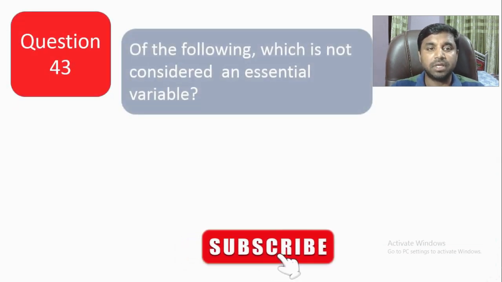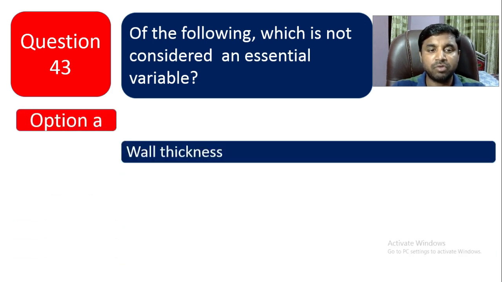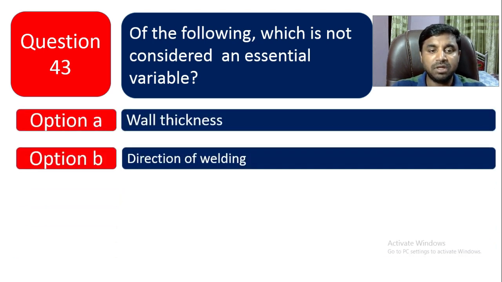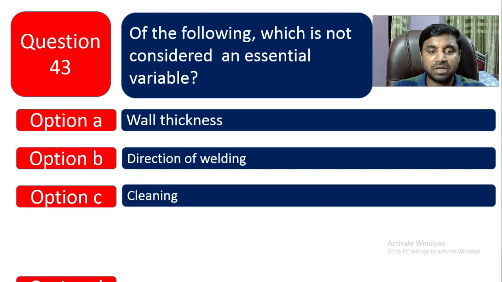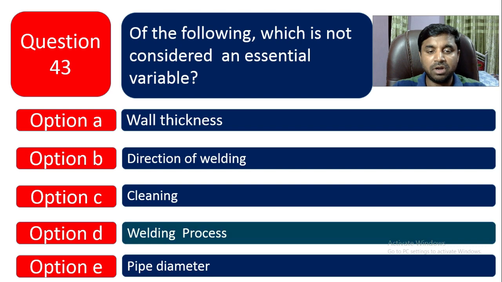Question number 43. Of the following, which is not considered an essential variable? Which is not essential variable? You have to choose. Option A, wall thickness. Option B is direction of welding. Option C is cleaning. Option D is welding process. And option E is pipe diameter. Welding process is the non-essential variable.